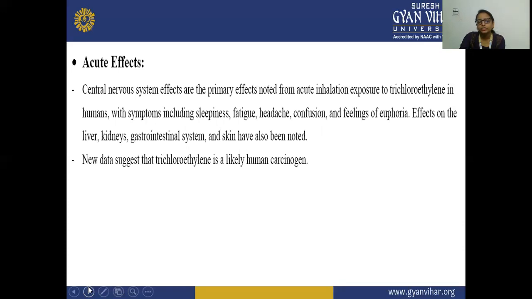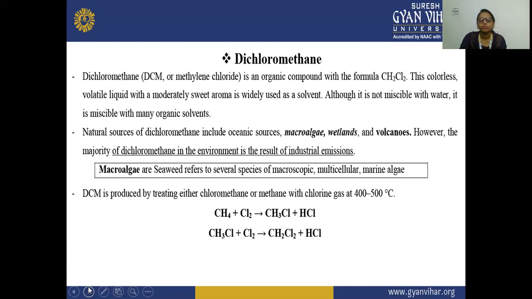New data suggests that trichloroethylene is a likely human carcinogen. So it is a carcinogen to humans also. Now the fourth is dichloromethane. Dichloromethane is also known as DCM or methylene chloride, an organic compound with the formula CH2Cl2.